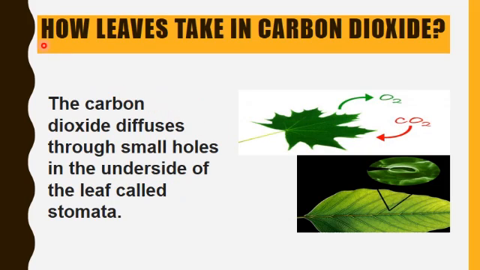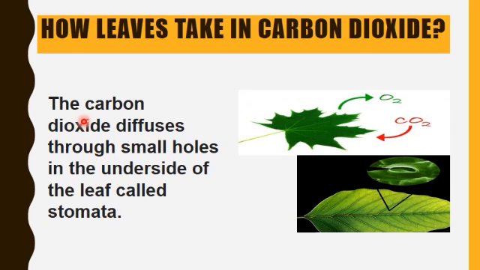Now students, we will recall how leaves take in carbon dioxide. We know very well plants need carbon dioxide, but how do they take it in? The carbon dioxide diffuses through small holes in the underside of the leaf, called stomata.